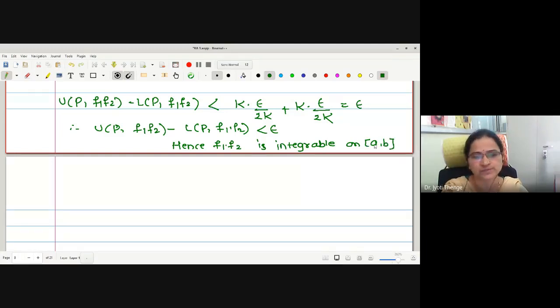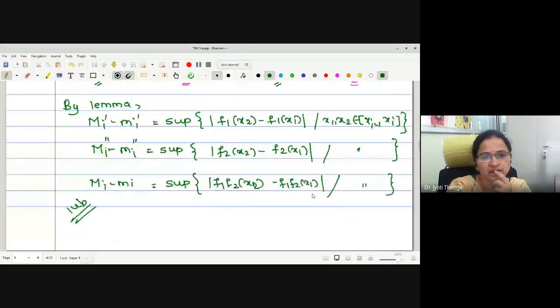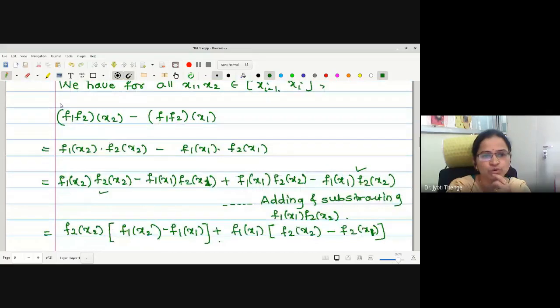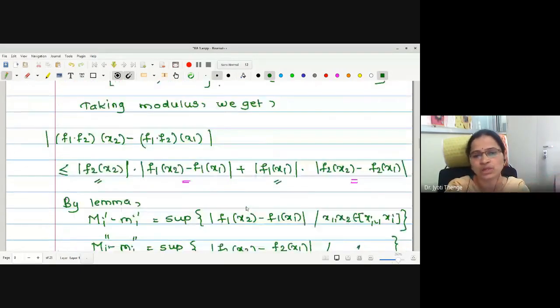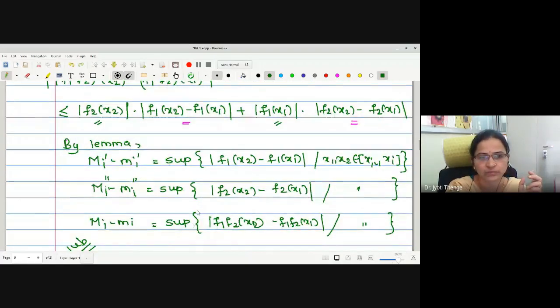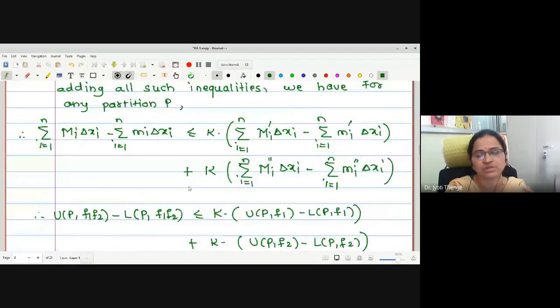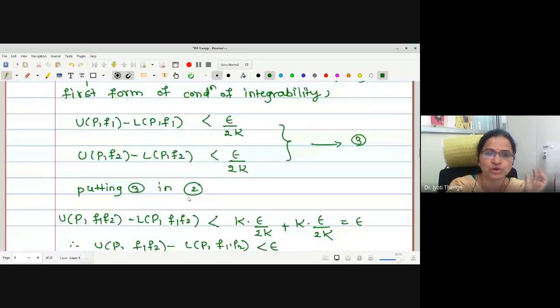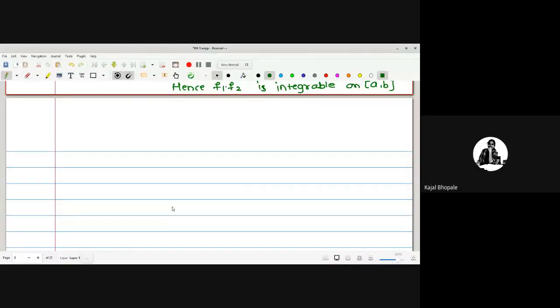Any doubt up to this, for proving that the product of two integrable functions is integrable? Here, at these first steps, you have to keep this point in mind. These steps we are doing just in order to separate functions F1 and F2. Once we separate, we can find the relation between their bounds using this lemma. Once we obtain the relation between the bounds, we can convert it to sums, and then it will be easy for us to write the next part of the proof. Any doubt about this theorem? We have proved that the product of two integrable functions is integrable.